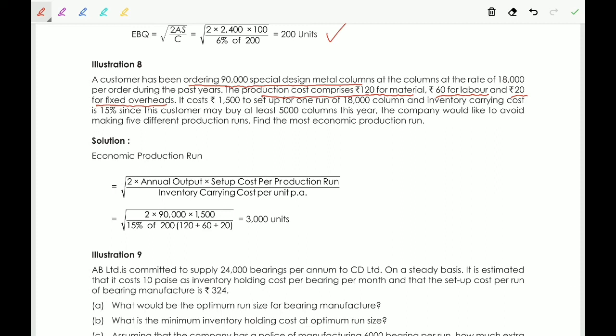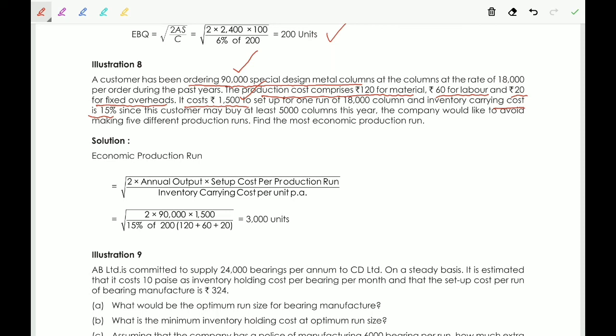Next, it costs 1500 to set up for one run of 18,000 columns. So here setup cost S is given as 1500, and A is given. Inventory carrying cost is 15%, so carrying cost is also given as a percentage. Next, since the customer may buy at least 5,000 columns this year, the company would like to avoid making 5 different production runs. Find the most economic production run.